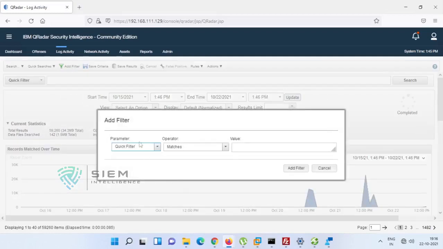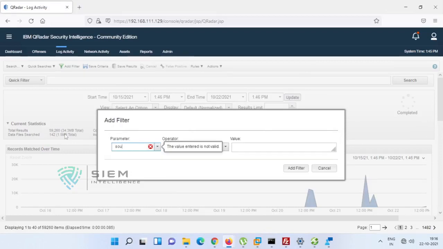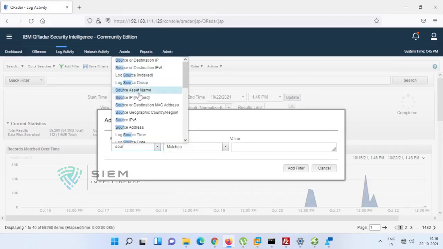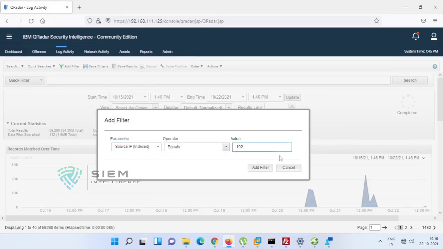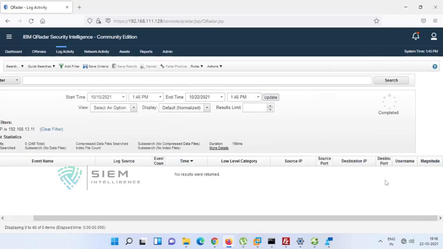Then you can come to know. Source IP index 192.168.13.11. I have given this and there is no result.